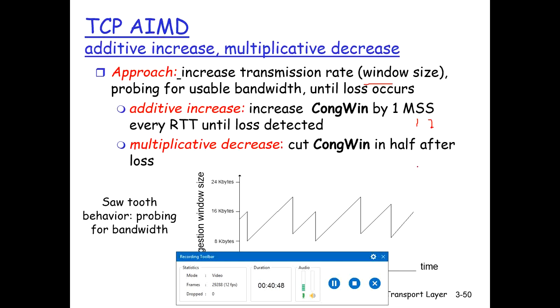If loss occurs, cut the size of the congestion window in half. For example, first segment is sent, then second, then third, then fourth, then 5, then 6. So the size of the congestion window is 6. Now for example, at this time a timeout event occurs, so it will cut the size of the congestion window to half at this point, that is 3.